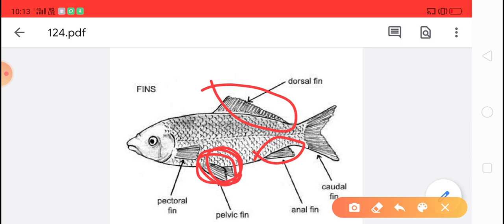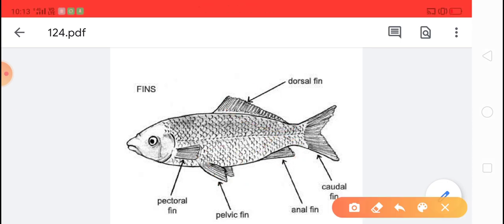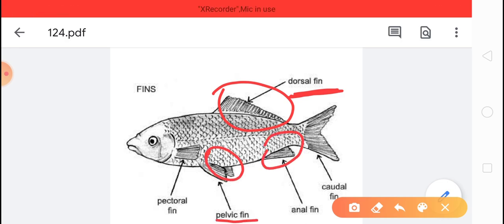The fins which are present on the lower abdomen help them to balance the body. And the tail helps them to change the direction. In this way fishes move and swim in the water.